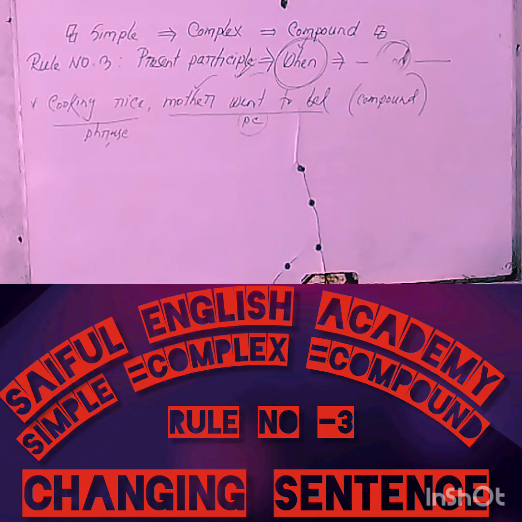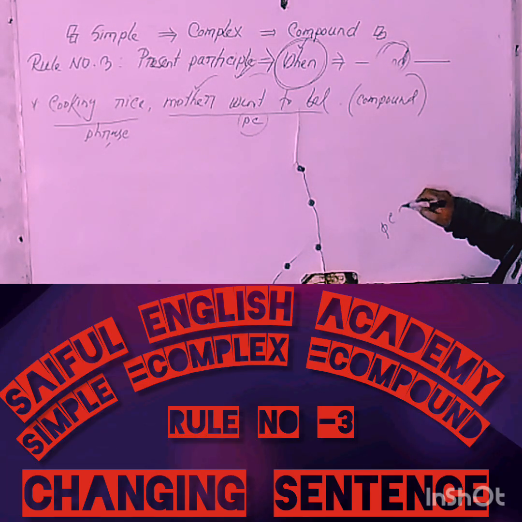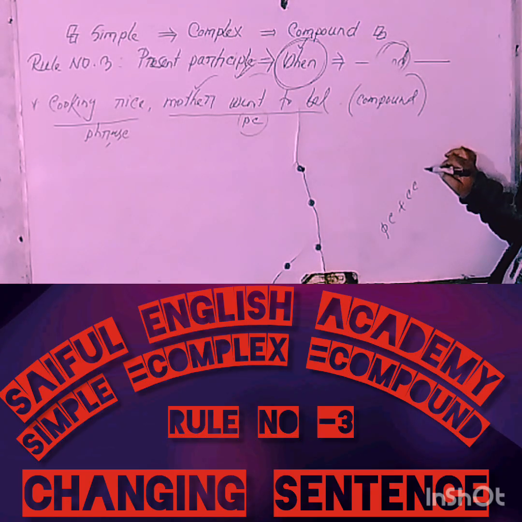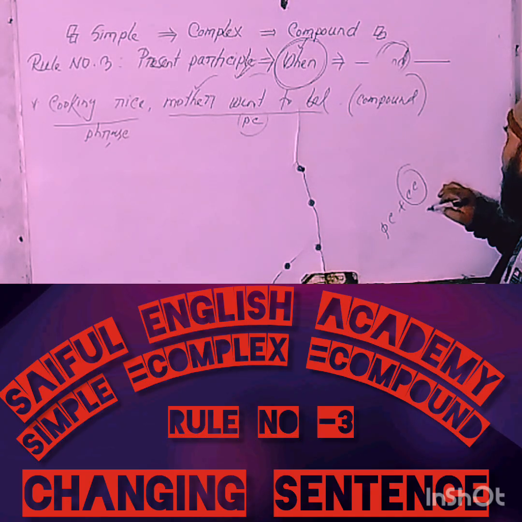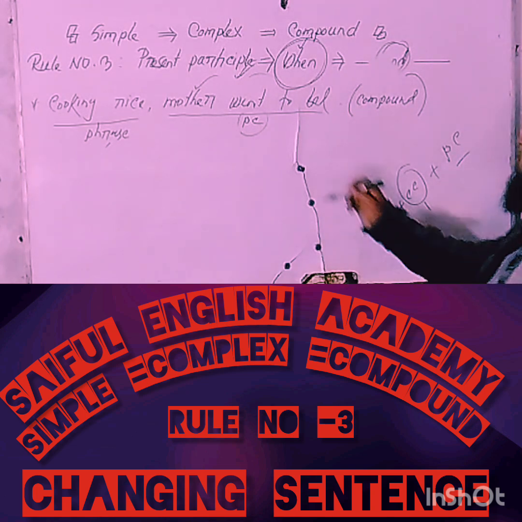Mind that, my dear learners. What is the main precondition of a compound sentence? The main precondition of a compound sentence is that any coordinating conjunction is used in the middle of the statement and both sides have principal clauses. Already this sentence has a principal clause.